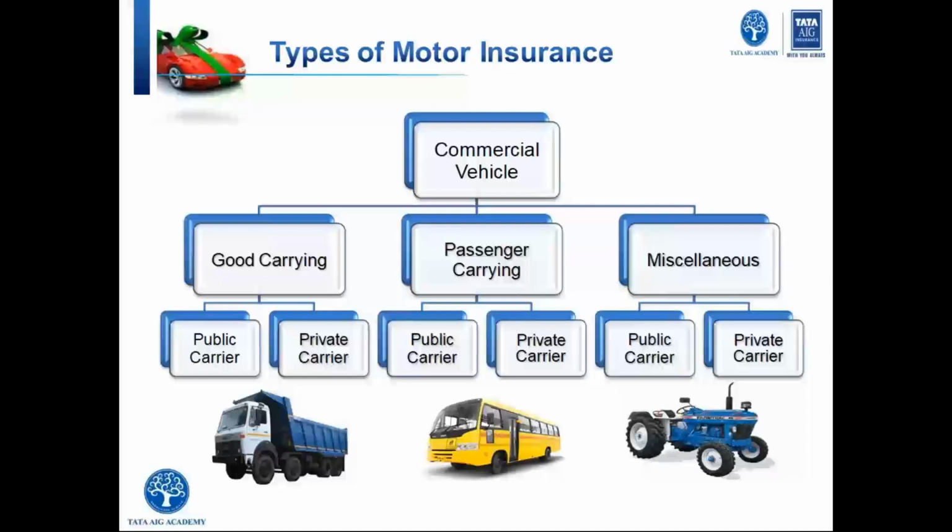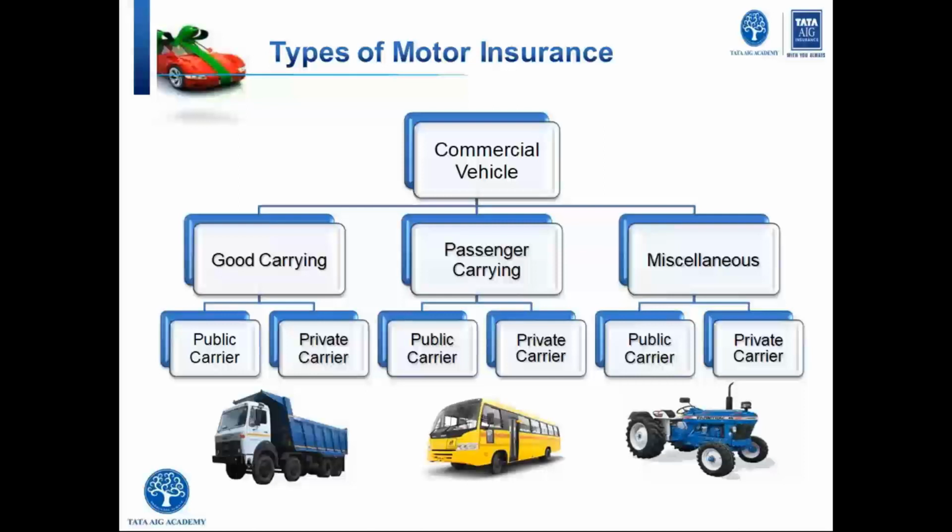In miscellaneous, even you can think about the cinematography vehicles, the vehicles which are modified into having those equipments fitted to it, those big antennas and disc fitted to it. You can have your ambulances in miscellaneous vehicle, because ambulances don't even carry passengers or goods, they carry patients basically. So those are the vehicles which will come under your miscellaneous category.